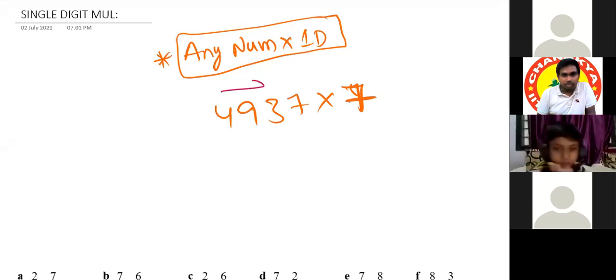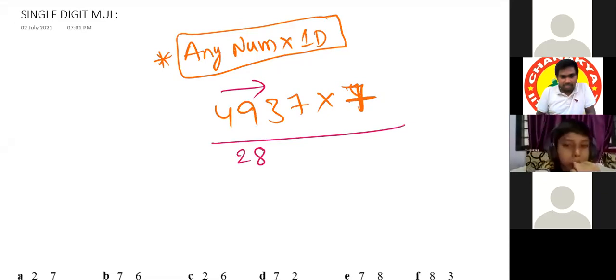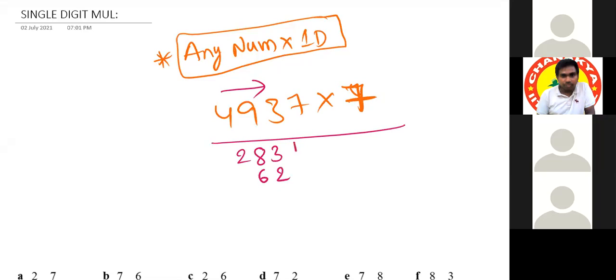See, from left to right we are moving. 7 4s are 28. Try to learn the method first. Next, 7 9s are 63, so 6 here, 3 here. Next, 7 3s are 21, so 2 here, 1 here. 7 7s are 49, so 4 here, 9 down. We have to now add the additions from left to right. So the first place is actually 2, but the next place is a carry.